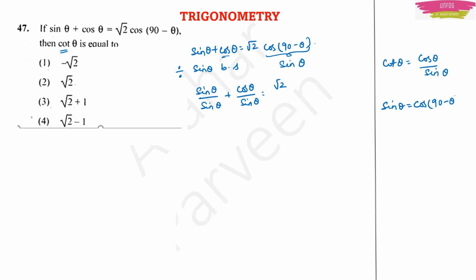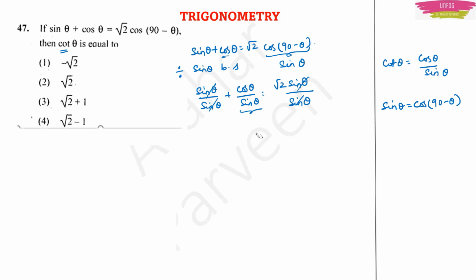This is the least expectation the question paper setter will have from an aspirant who is aiming to become a high school teacher. So sin theta is equal to cos (90 minus theta). Because I am dividing by sin theta on both sides, I will write sin theta in the denominator also. So this will get cancelled and this will get cancelled. I will have cos theta upon sin theta, which is cot theta.